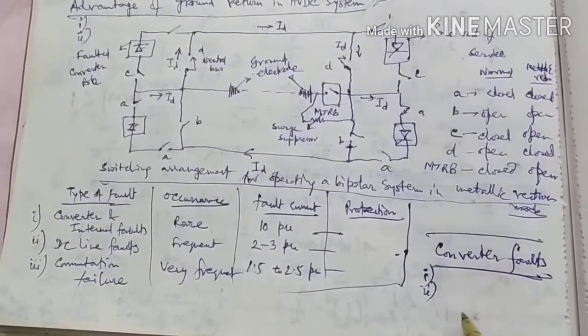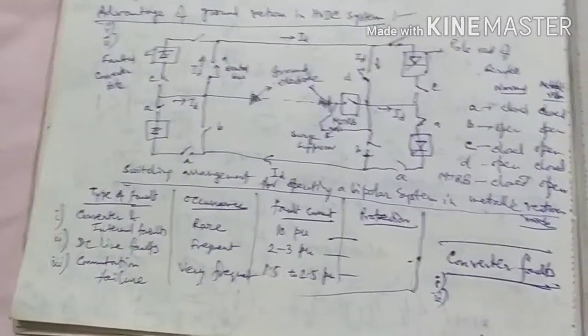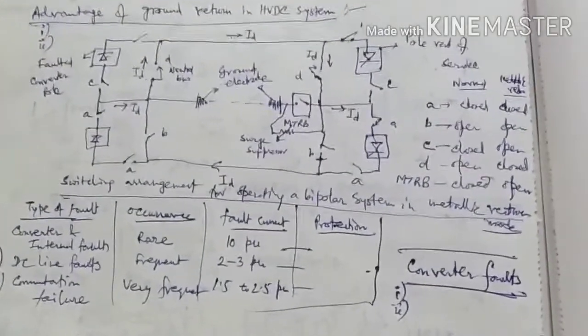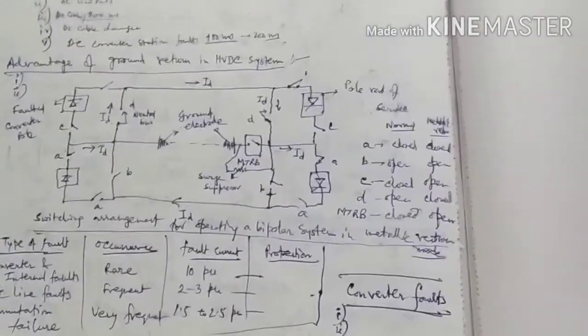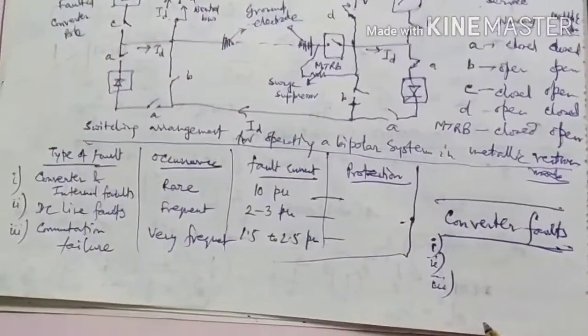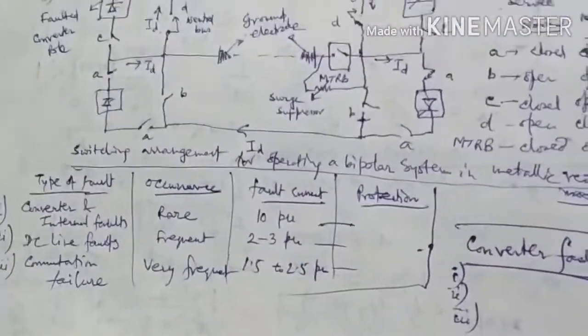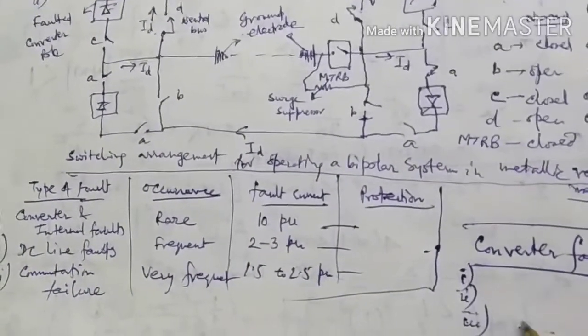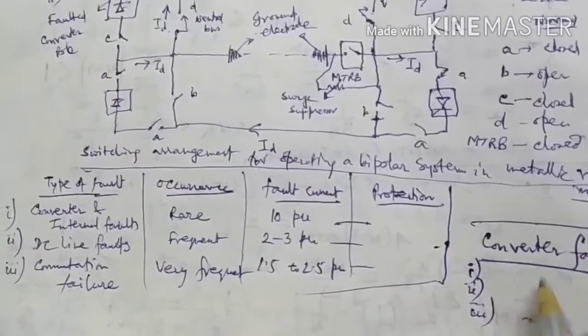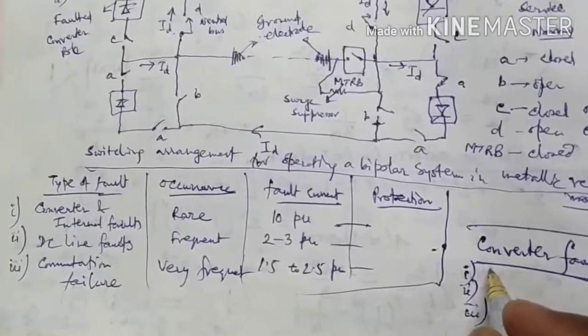And the second point, that is commutation failure, the most common with inverter operation. And number 3, that is short circuits inside the converter unit. So 3 points of converter fault, very important.